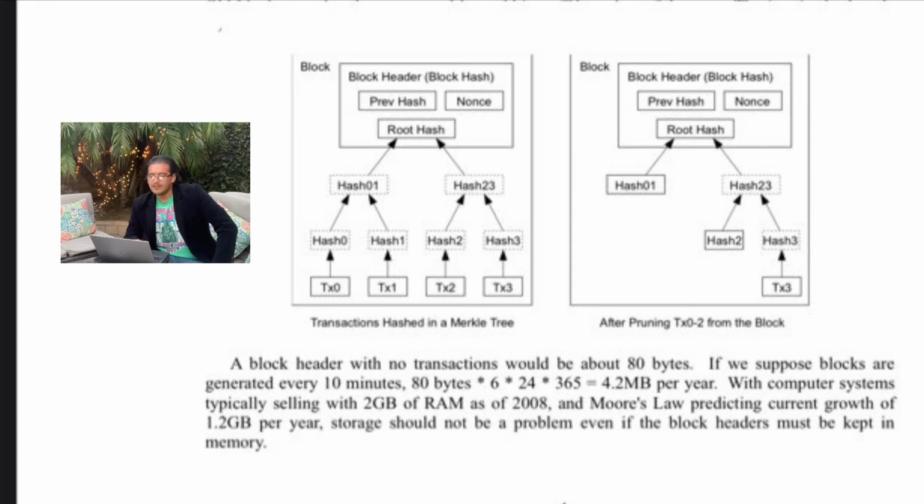A block header with no transactions would be about 80 bytes. If we suppose blocks are generated every 10 minutes, 80 bytes times 6 times 24 times 365 is 4.2 megabytes per year. With computer systems typically selling with 2 gigabytes of RAM as of 2008, and Moore's law predicting current growth of 1.2 gigabytes per year, storage should not be a problem, even if the block headers must be kept in memory. So yeah, computers are improving, so there's no problem with this memory storage.